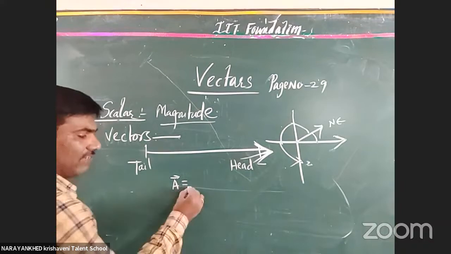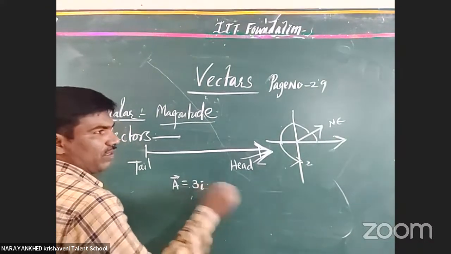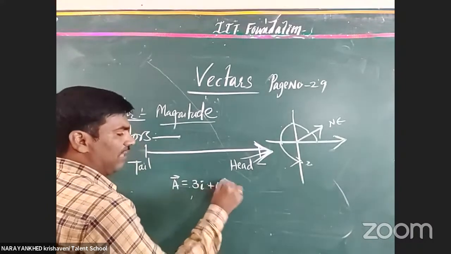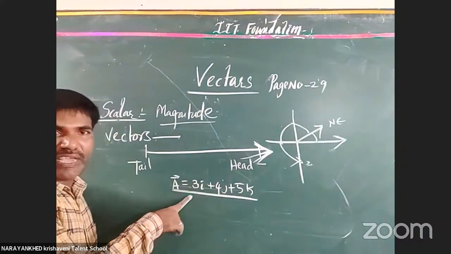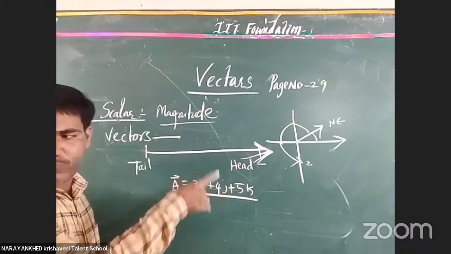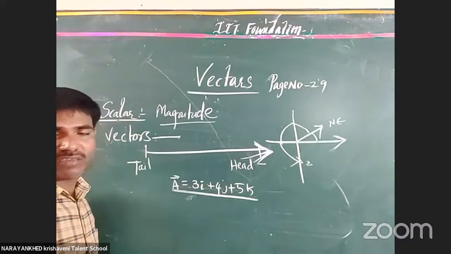Okay, now that can be written as 3i plus 4j plus 5k. What are all these things? With respect to the y-axis, what is its magnitude? With respect to the x-axis, what is its magnitude? With respect to the z-axis, what is its magnitude?